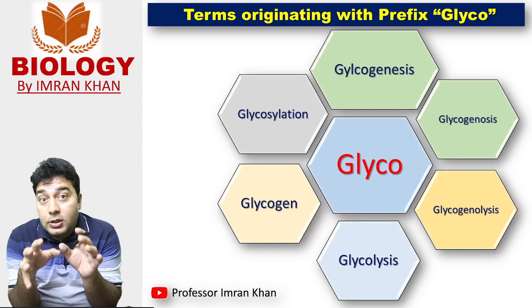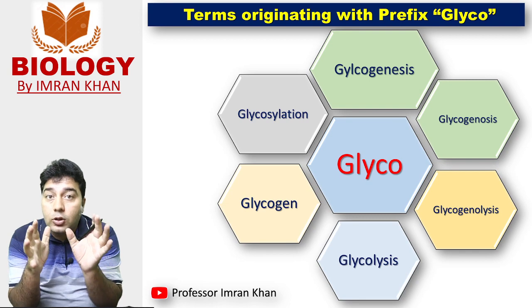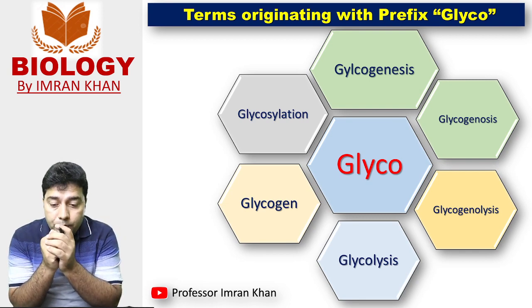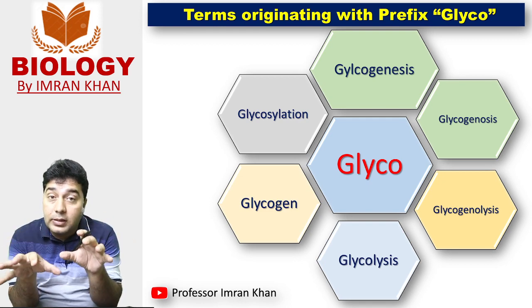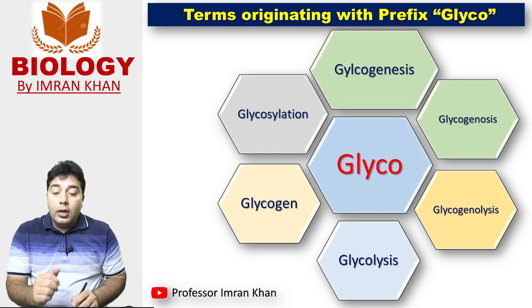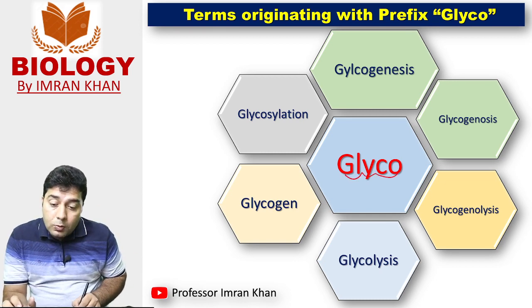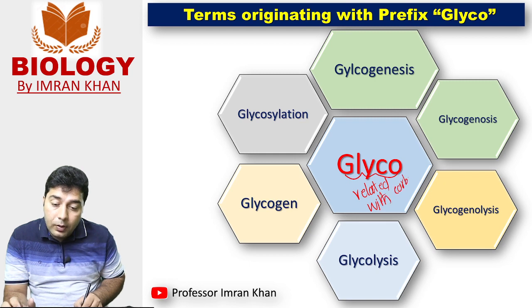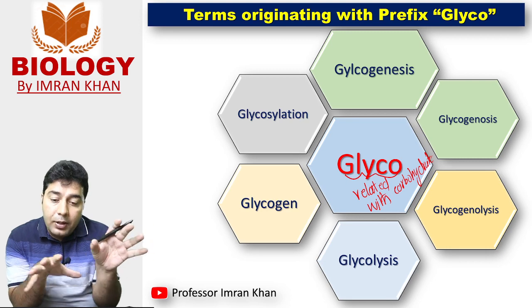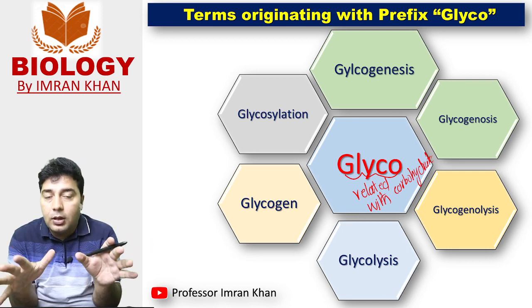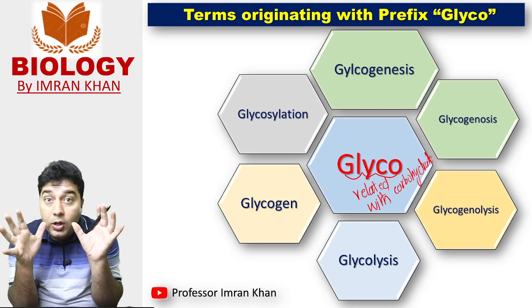Today we are going to discuss all those biological terms that start with the prefix glyco. तो ग्लाइको से कौन सी ऐसी बायोलॉजिकल टर्म जो स्टार्ट होती हैं उनको हम इस वीडियो में डिटेल में देखने जा रहे हैं. This term glyco is mostly used for something that is related with carbohydrate. So whenever we use this term glyco, it must represent some carbohydrate. जब भी हम देखेंगे ये टर्म ग्लाइको यूज हो रही है तो इसका मतलब है कि उसका ताल्लुक कहीं ना कहीं किसी कार्बोहाइड्रेट से जरूर होगा.